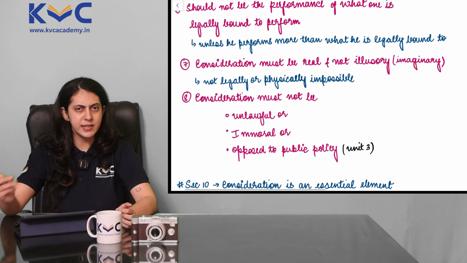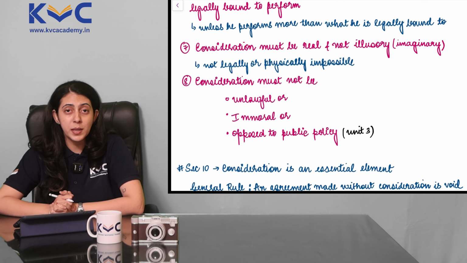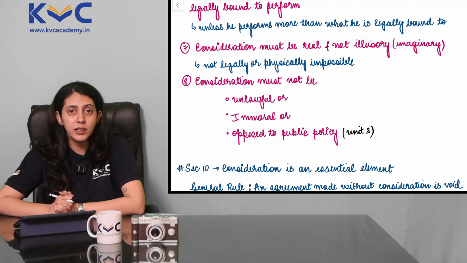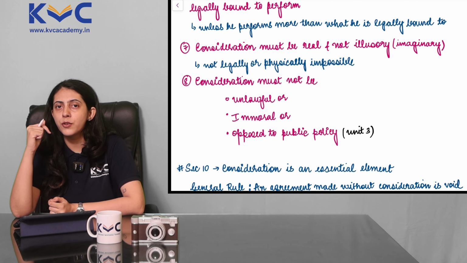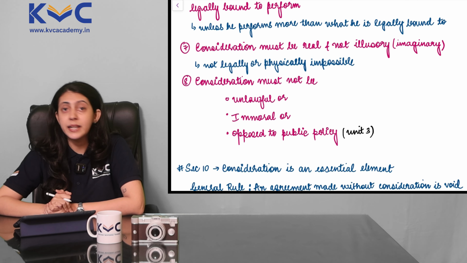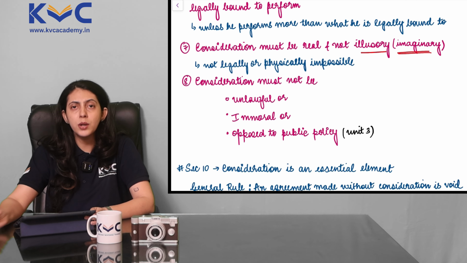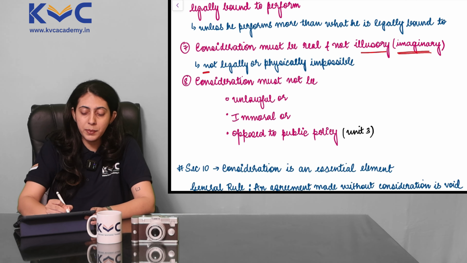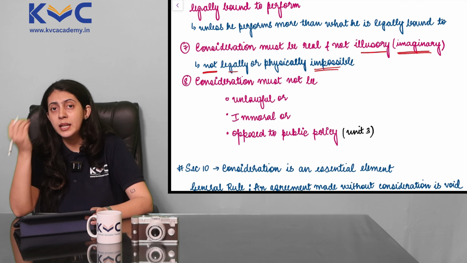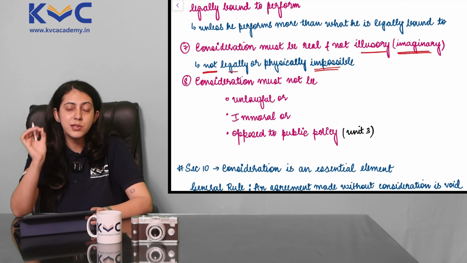That was point 6. Point 7 and 8 are very simple, very easily we can finish it off. Consideration must be real. Of course, it has to be real. But when we say real here, it is not real for you, it is not real for me. It is what is real in the eyes of law. So it must be real and it must not be illusory. Illusory here refers to imaginary. It cannot be imaginary. It should not be legally or physically impossible. If it is legally or physically impossible, then it is not real in the eyes of law. Adequacy is not important, but it has to exist.